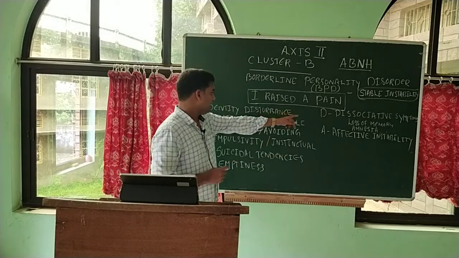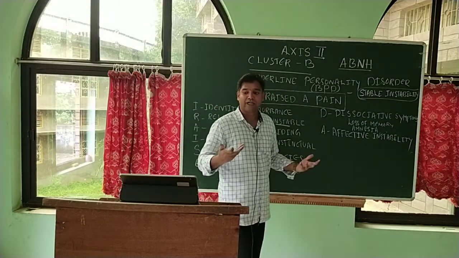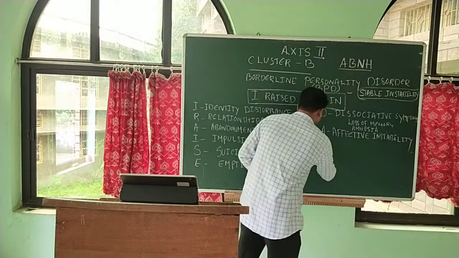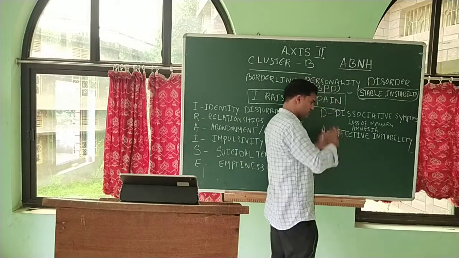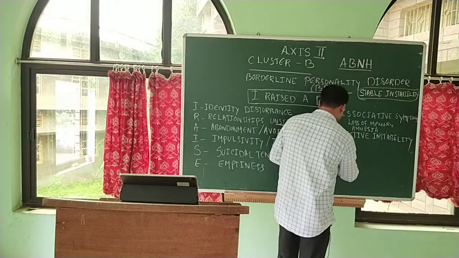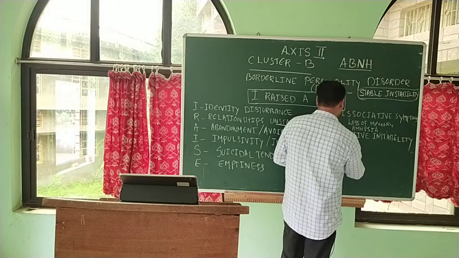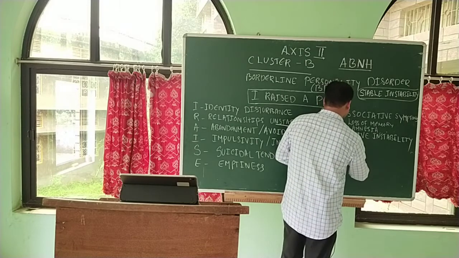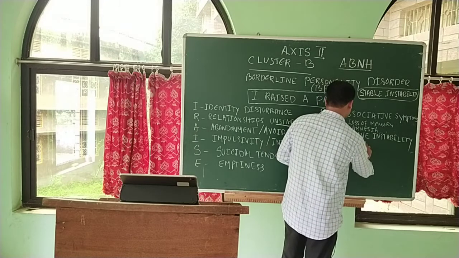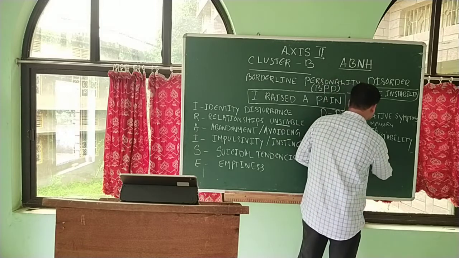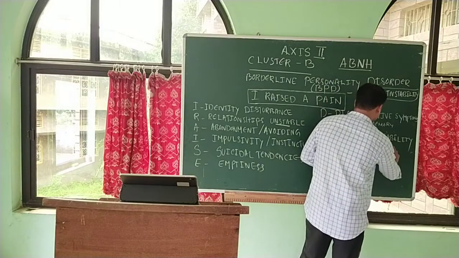And P stands for paranoid ideation. You know already about paranoid, so it is easy for you to associate now. Very doubtful people, these are also. Ideation means ideas, ideology.